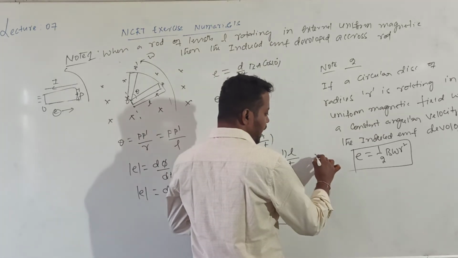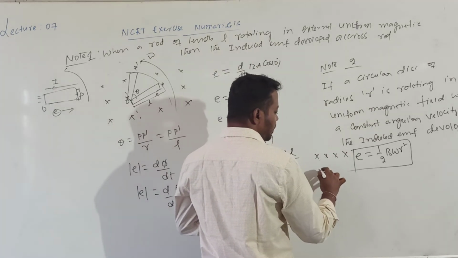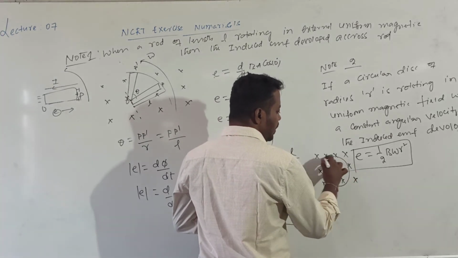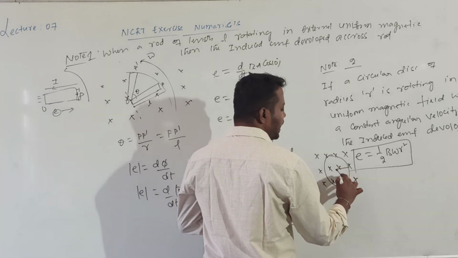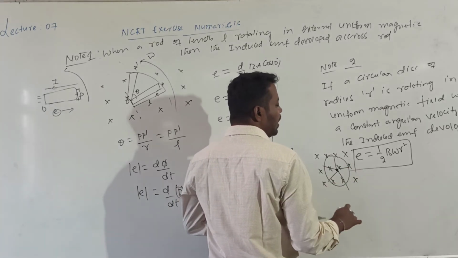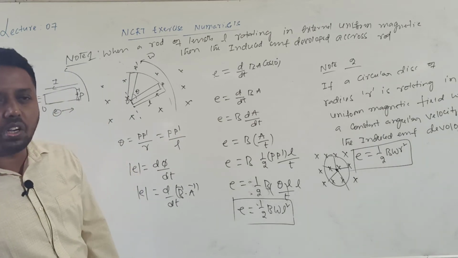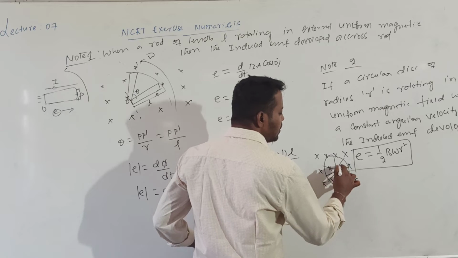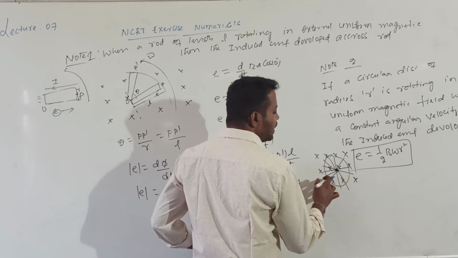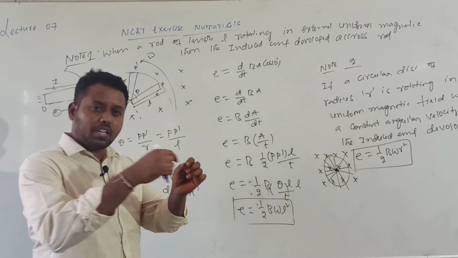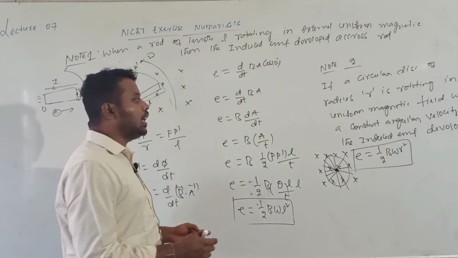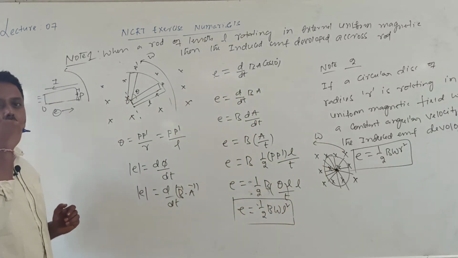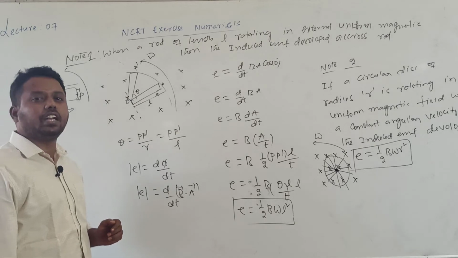See, in a uniform magnetic field of induction B, a circular disc was rotating, or a wheel is rotating. You can consider a wheel or a ring or a circular disc. This wheel has a number of spokes. Spokes means, like in a wheel, the sticks, as in a cycle tire. Now this wheel is rotating with an angular velocity omega. I want to know which end will be at positive and which end will be at negative.